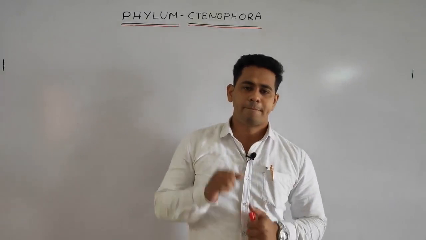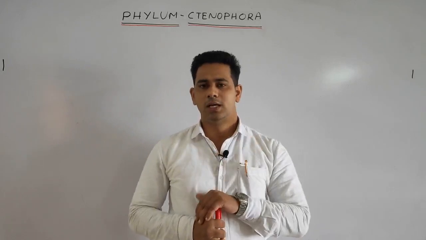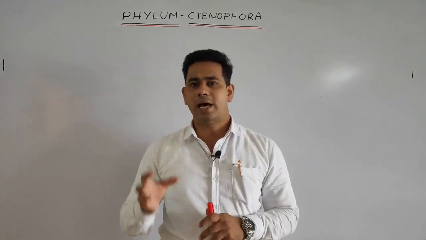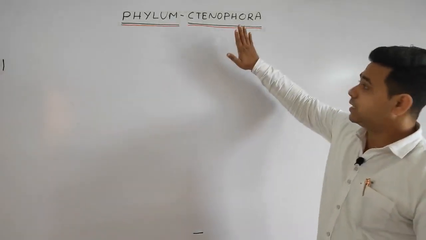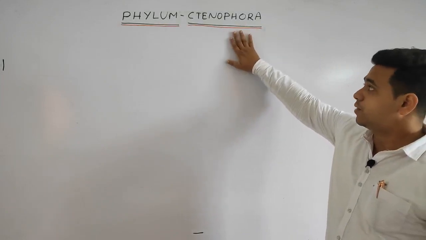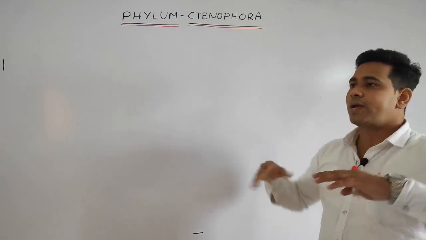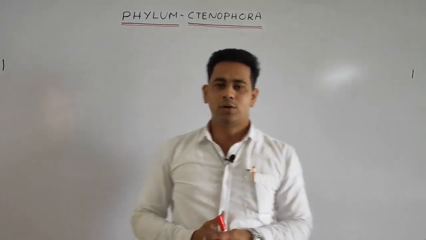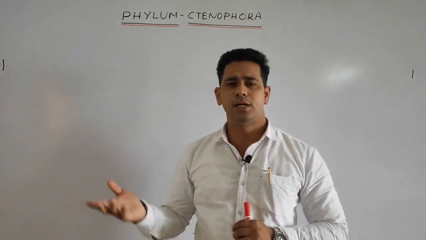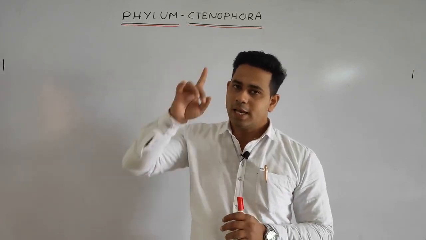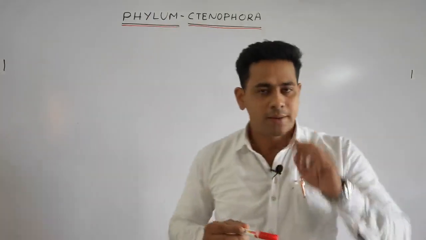Basically students, we cannot say that this is only aquatic. As we discussed in the coelenterata, the animals are aquatic, some are freshwater and mostly marine. But the Ctenophora that we are going to discuss are exclusively marine, means they do not live in fresh water. Aquatic would also include fresh water, but no, it is exclusively marine. So students, the first point under the phylum Ctenophora is that they are exclusively marine.